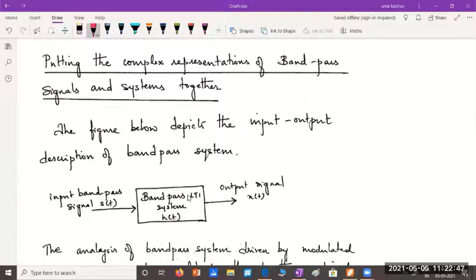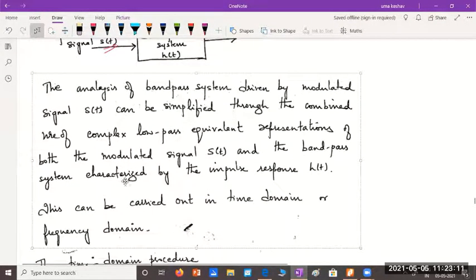We were trying to represent band pass signals as low pass signals, or we were trying to put the complex representation of band pass signals and systems together. So we considered a band pass linear time invariant system with impulse response h of t. The given input signal was s of t and the output signal was considered as x of t.